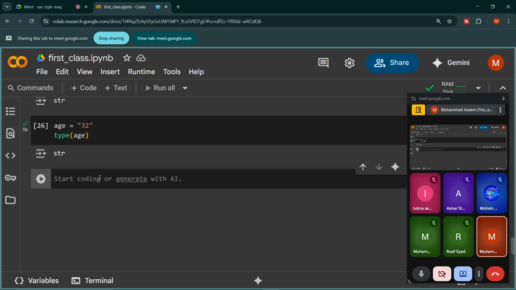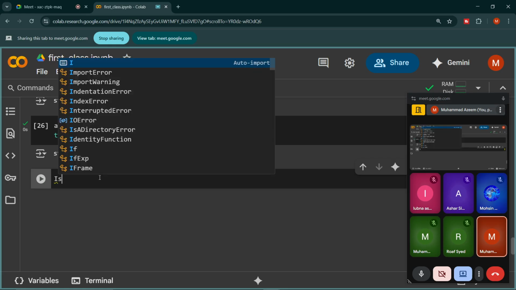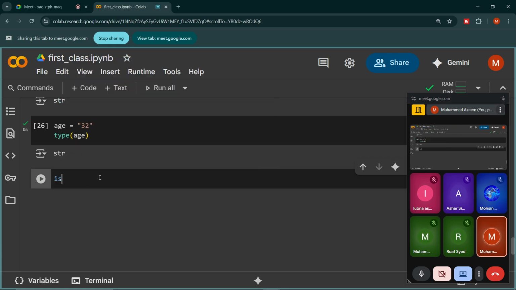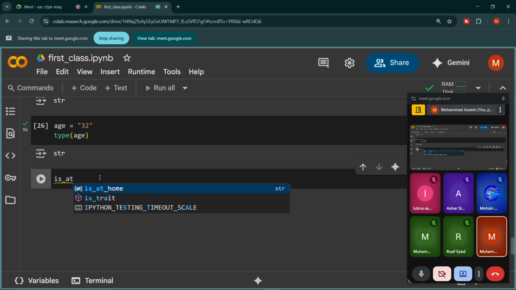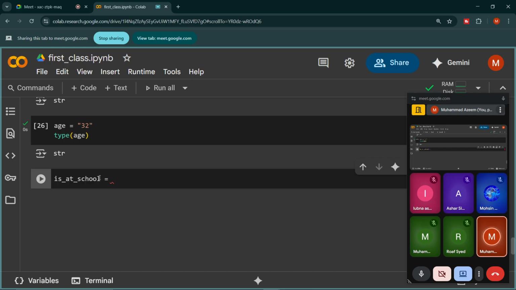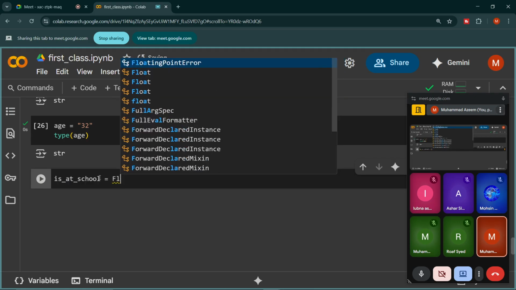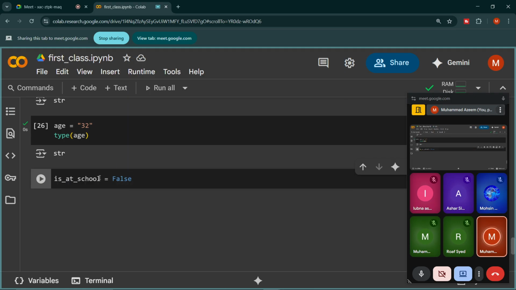Let me take for example is at school equals to, and I assign the value false. We can also directly use true or false in the type function. Right now we are finding the type of different data.